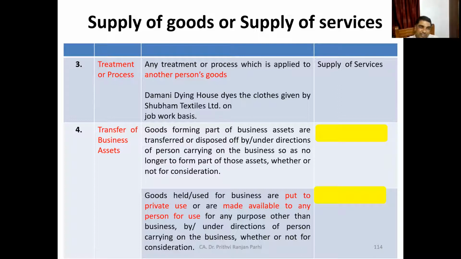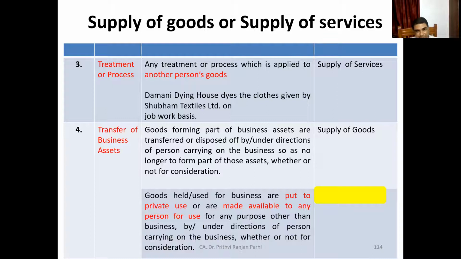This is a case of transfer of business assets. Business assets are transferred under the direction of the owner, so that they will no longer be available to the business. Now tell me, when these business assets are transferred, is it a supply of goods or a supply of services? Goods. Supply of goods, that is coming to your mind, that's good. So it is supply of goods.